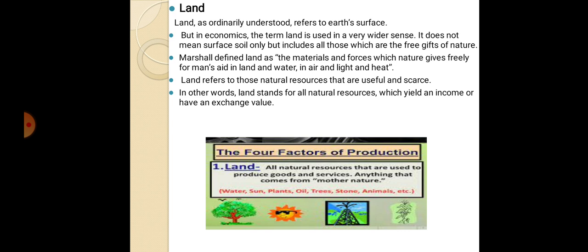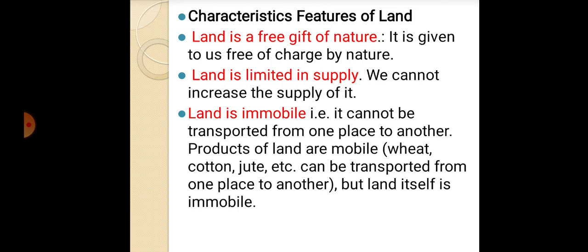Now we see the next point: characteristics of land. First characteristic is that land is a free gift of nature. It is given to us free of charge by nature, so we don't make any type of payment. Land is limited in supply; we cannot increase the supply of it. So the space is very limited. Land is immobile.